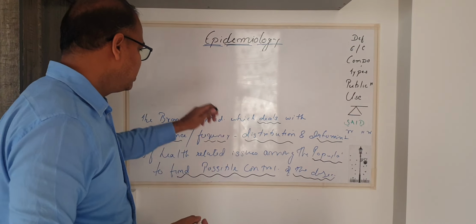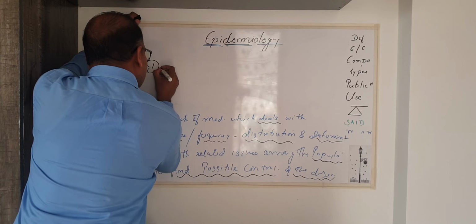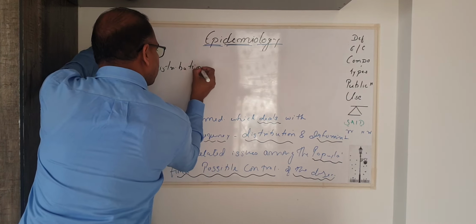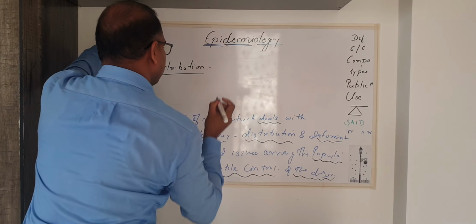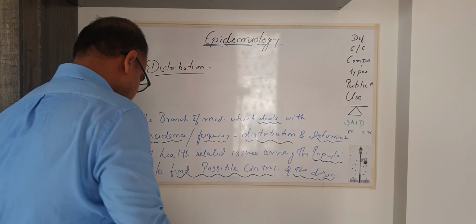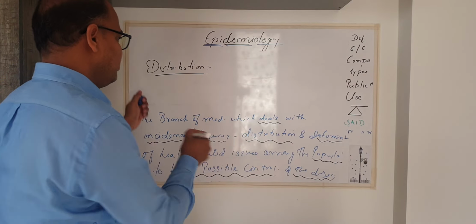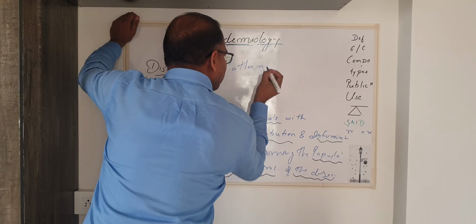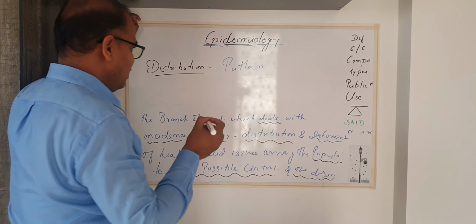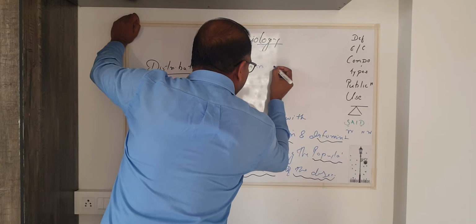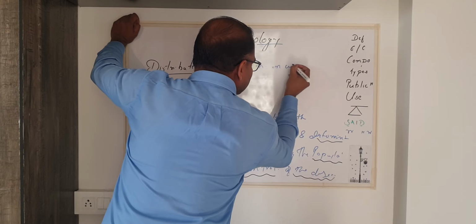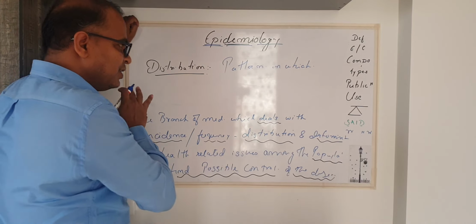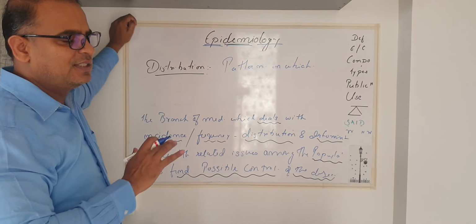The next word is distribution. Distribution is nothing but the pattern in which a disease spreads in a population. Pattern which represents the spread of a disease in a population.